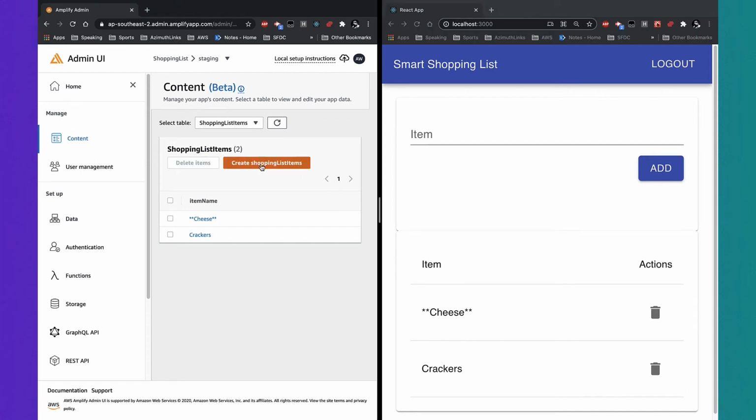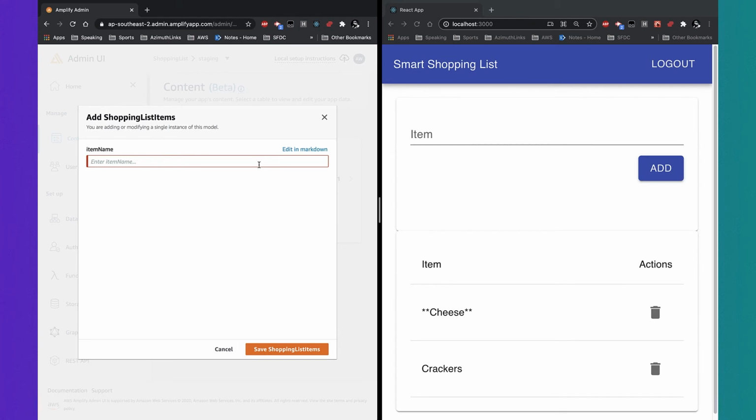Now, if I want to add additional items into that list, say I get thirsty and I want some milk, I add milk to the list.